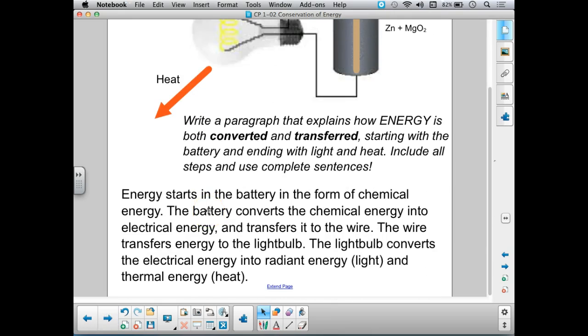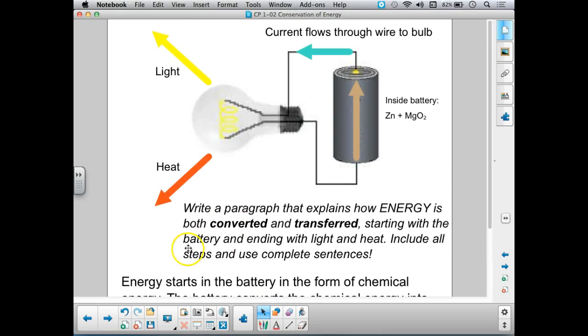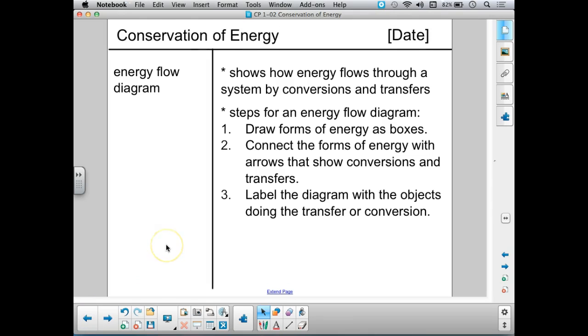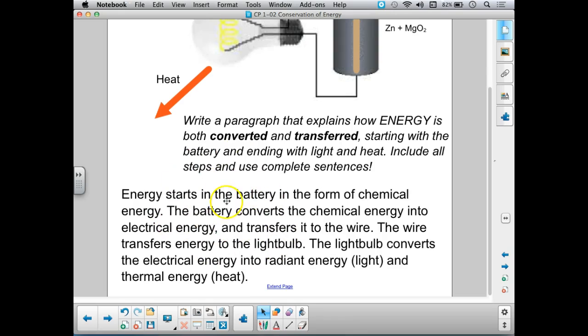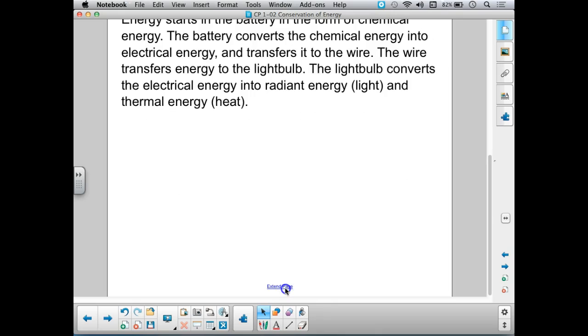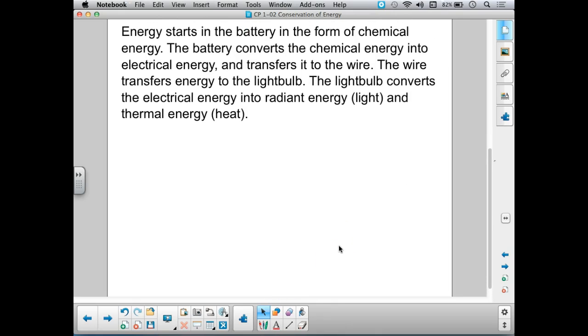Now, how am I going to draw an energy flow diagram for this example. Let's go back to my rules. Step 1, I'm going to draw forms of energy as boxes. And then step 2, I'm going to connect them with arrows to show all the conversions and transfers. And step 3, I'm going to label that diagram. So let's see if we can do that for this example. We already wrote out for ourselves what happens in this scenario, so we can use that in making our energy flow diagram. I know that energy starts in the battery in the form of chemical energy.